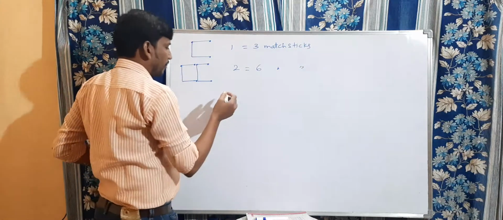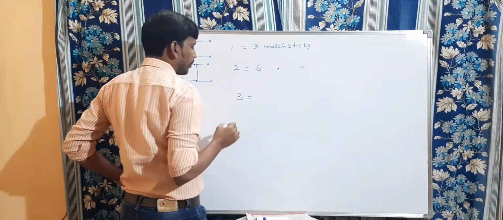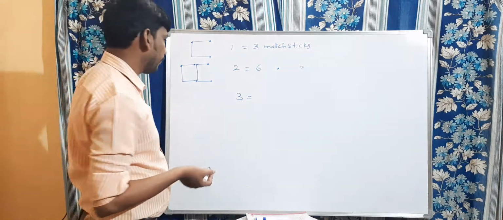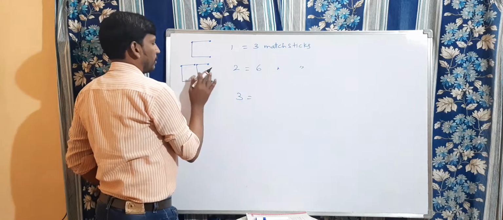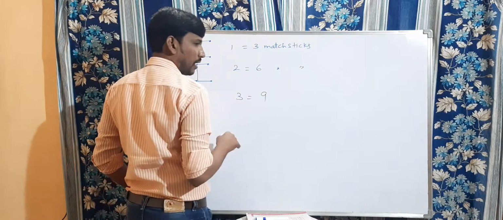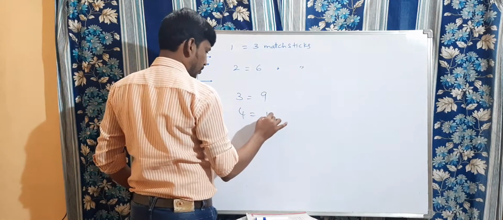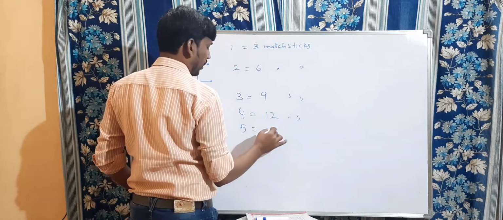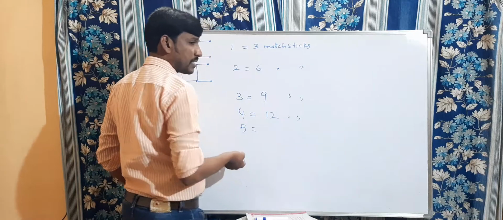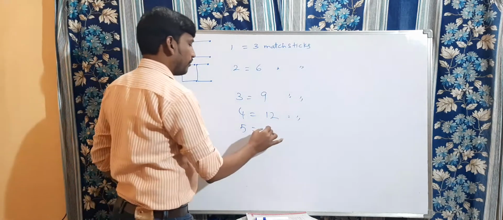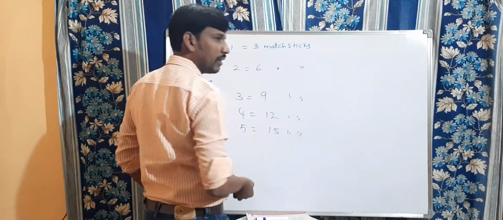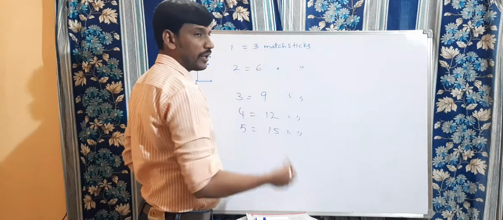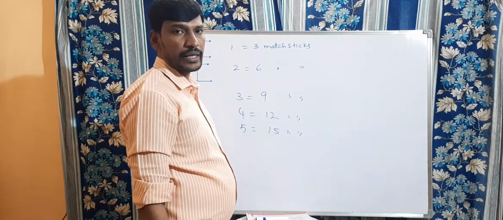Clear? Suppose I want to make 3 C's. How many mastics are required for 3 C's? 3 times 3, 9 mastics are required. Suppose 4, it is 12. Suppose we should make 5 C's. How many mastics are required? 15 mastics are required. If you observe here, 1, 2, 3, 4, 5 and 3, 6, 9, 12, 15, we are getting multiples of 3.